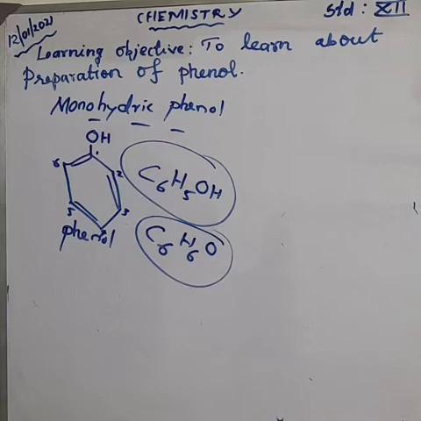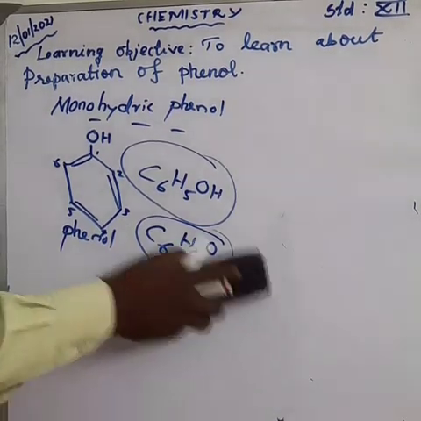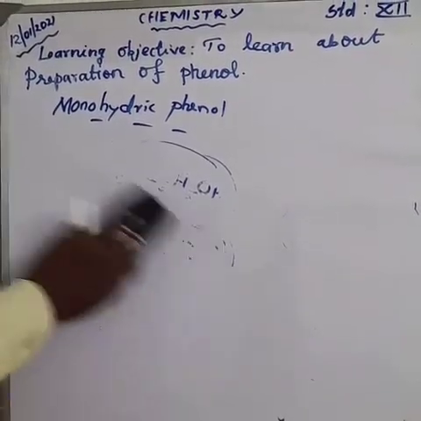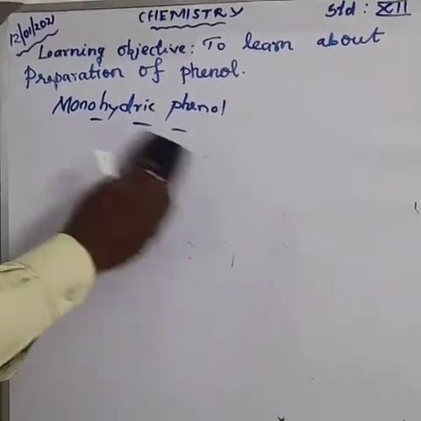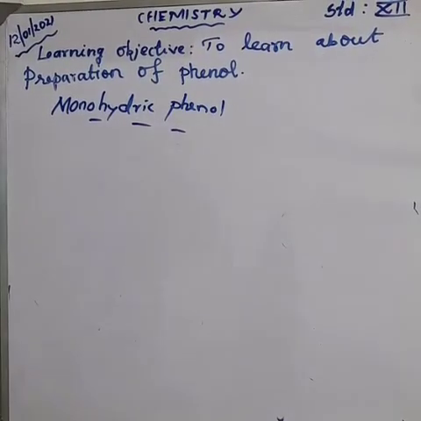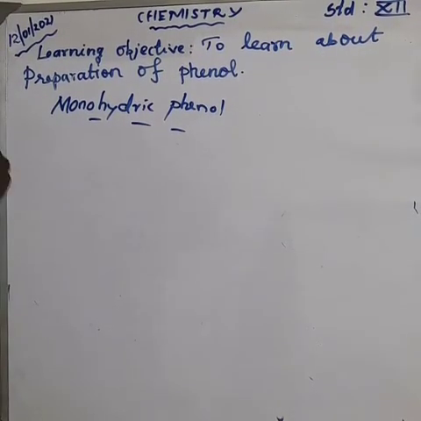C6H5OH. Anyhow, this is the monohydric phenol. They are having some monohydric phenol. Others also have some compounds about the monohydric phenol. That means in phenol we are adding one more alkyl group, one alkyl group, for example, methyl group.